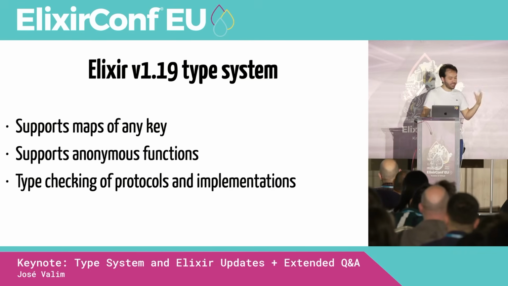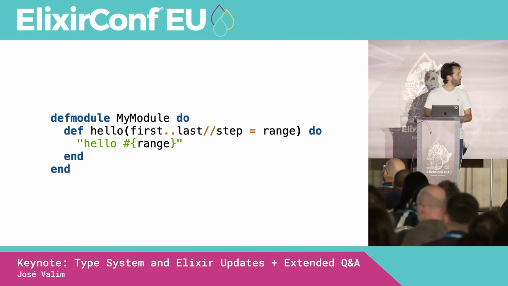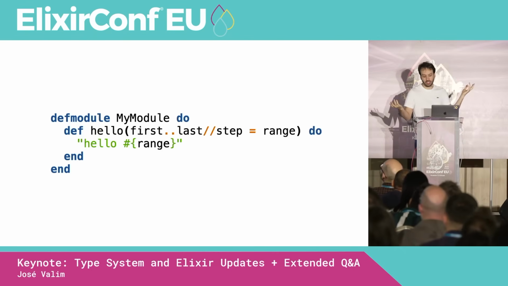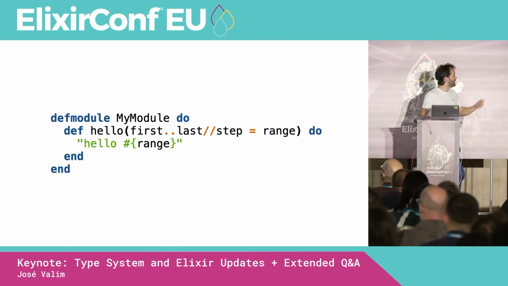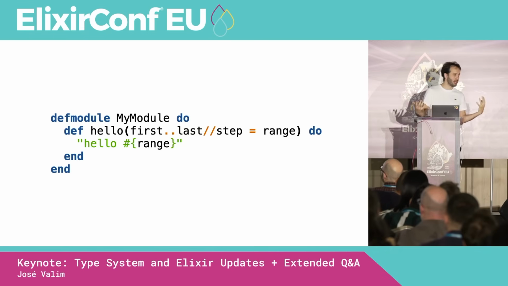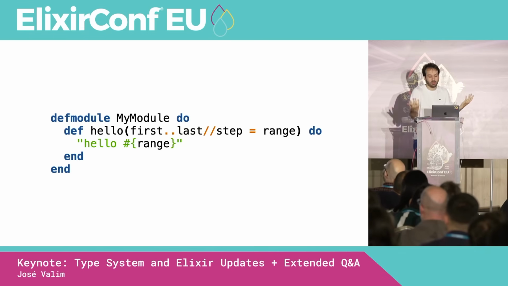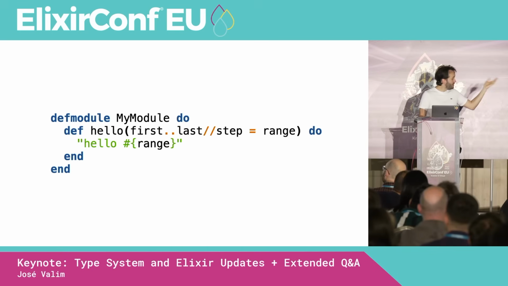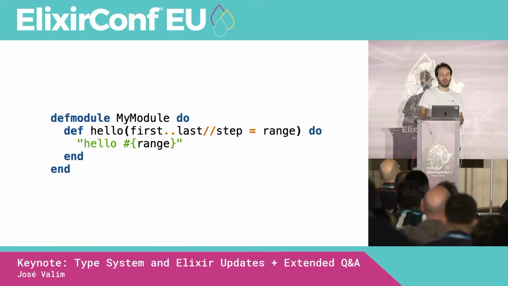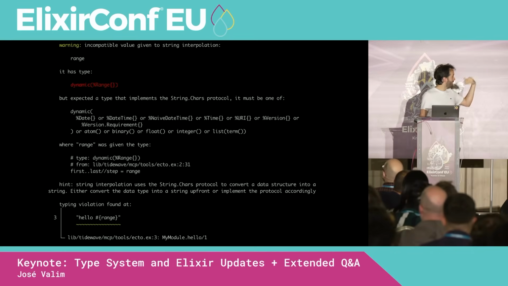And just to give an example of which kind of warning, which kind of bug we'll be able to find now in Elixir 1.19. So imagine this code, which is clearly, maybe not so clearly, invalid code. We have a function hello that receives a range as argument, and it's interpolating that range. But a range, you cannot convert it to a string, right? Like you could pass a PID there. You cannot convert a PID to a string, right? So if you do that interpolation and you executed that code, you would get a runtime error. But now with Elixir 1.19, you get a proper type violation.